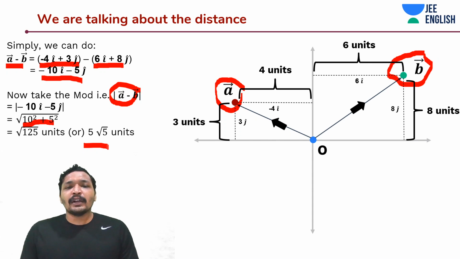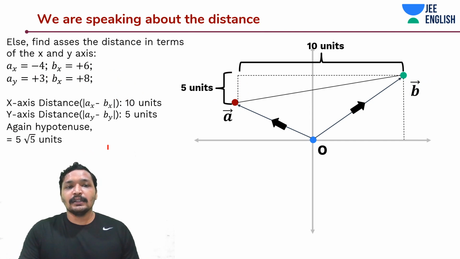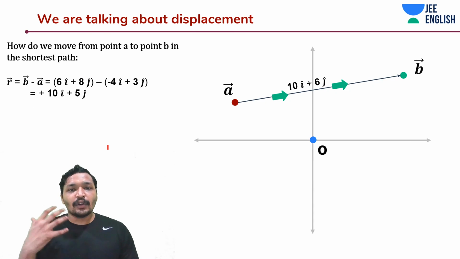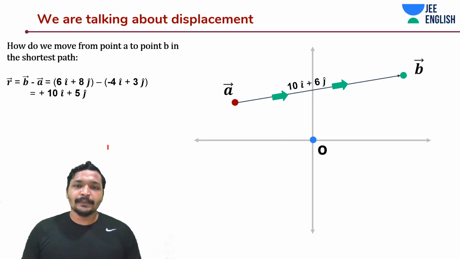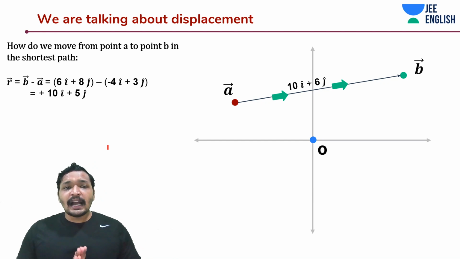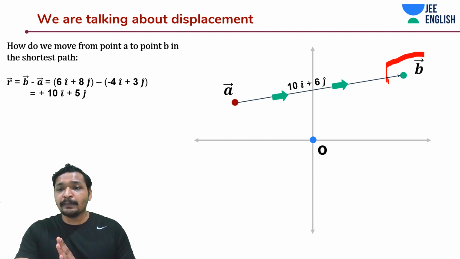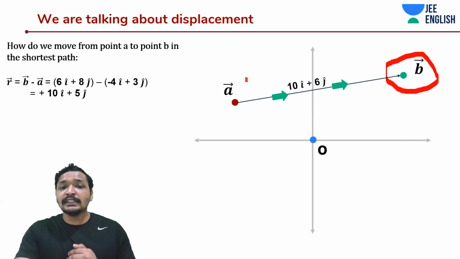So how do I know if I have to commute from A to B or B to A? How do I find out in which direction I have to move? We actually already sort of know it, but we'll have a look at it. If I have to find the direction, then it is talking about displacement. Let's say I have to move from point A to point B, where the final point is B, the final position that I need to get to, and the initial position is A.